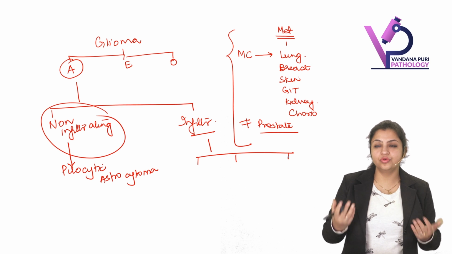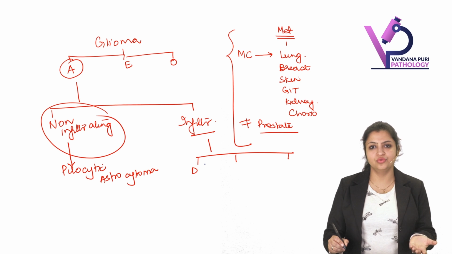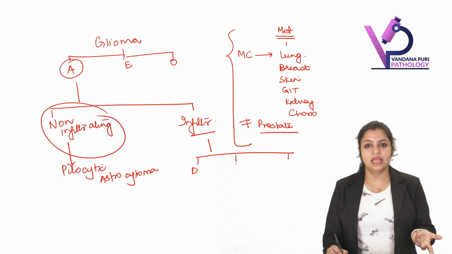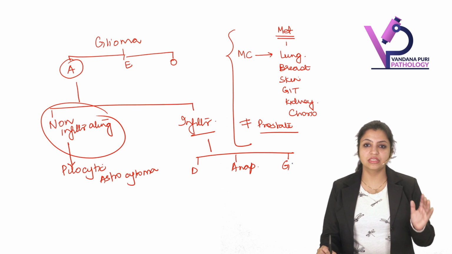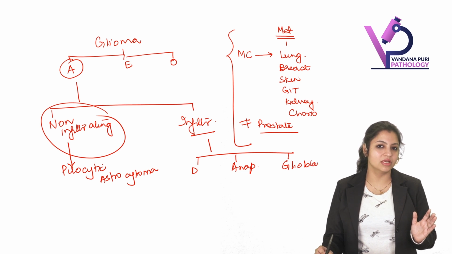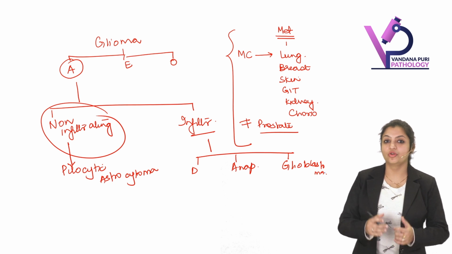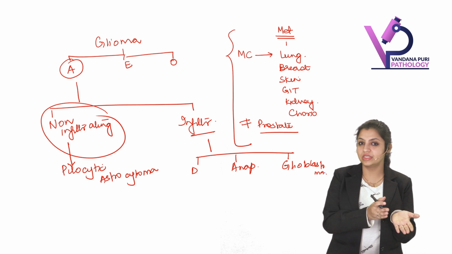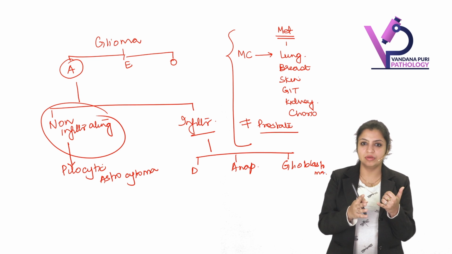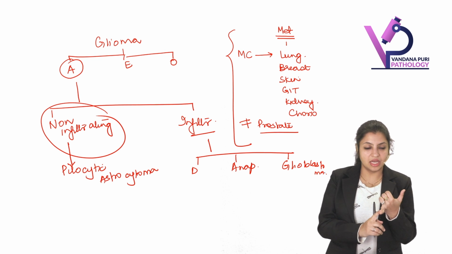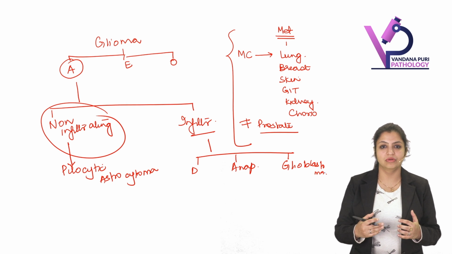Normally diffuse infiltrating astrocytomas are there. We can categorize them as diffuse or fibrillary astrocytomas. Then we have anaplastic astrocytomas. And then we have the biggest big boss. Who is the big boss? Glioblastoma. So when we talk about non-infiltrating, the major category is pilocytic astrocytoma. For infiltrating astrocytoma, we have diffuse or fibrillary astrocytoma, anaplastic, and glioblastoma. These are diffusely infiltrating astrocytomas.